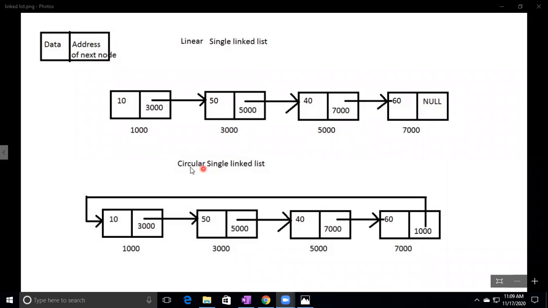In the circular single linked list, here it is also a collection of nodes. But in this, the last node holds the first node's address as the next value. This last node's next value is the first node's address. So that's why it is called circular single linked list. Here there are 4 nodes in total. This is the first node, this one is the second node, this one is the third node, this one is the fourth node. Every node contains 2 parts, one data part and the address of the next node.